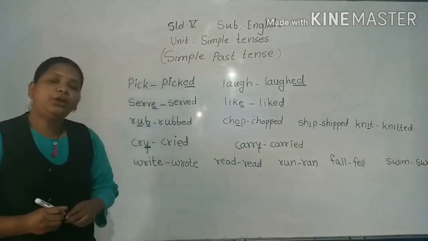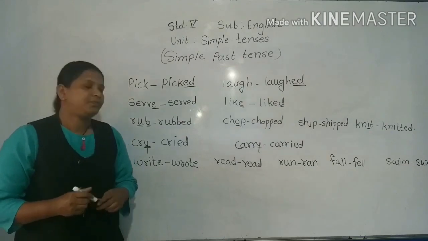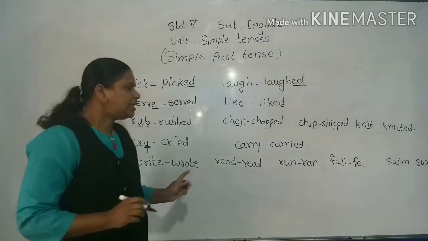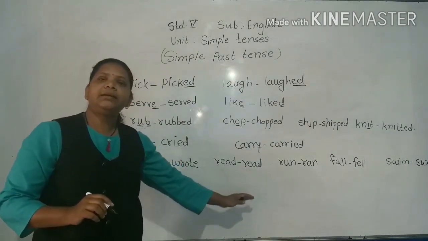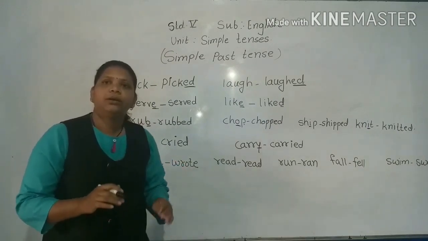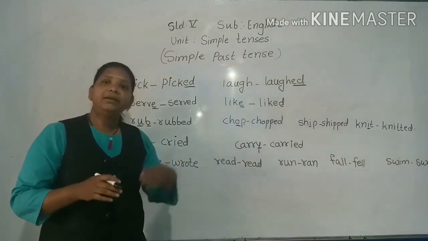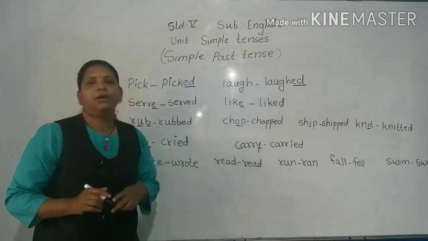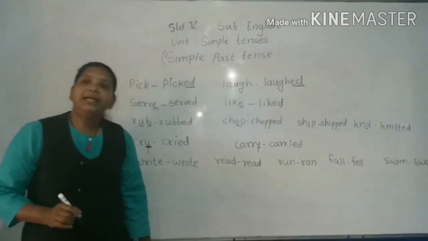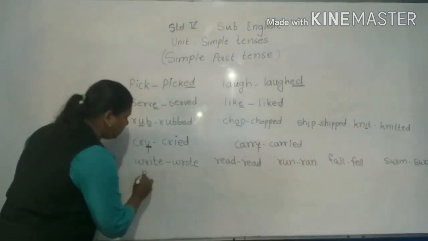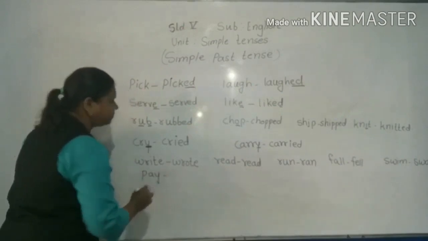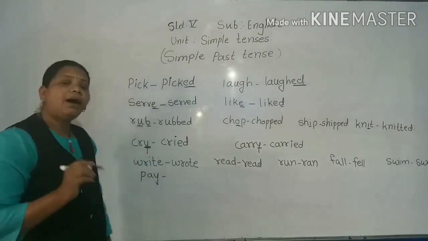The list of irregular verbs I will give you in the group. So in this way, some other words are there like catch, caught, keep, kept, send, sent. Yes? Okay.